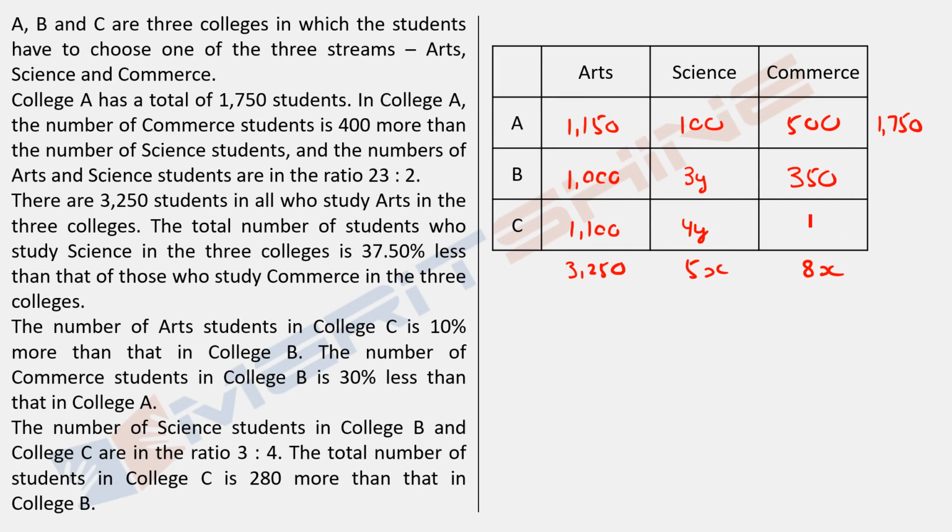would I do? Again, visualize a bit. This is 3y and 4y. Let's for a moment assume they are equal. 3y, 3y. If they are 3y, 3y, can I say that the whole difference in that case would come because of this commerce in B and C? This is 350. This in that case would become 350 plus 180.